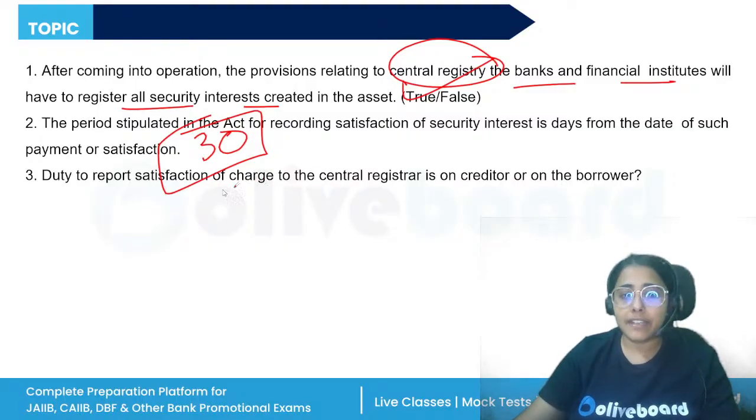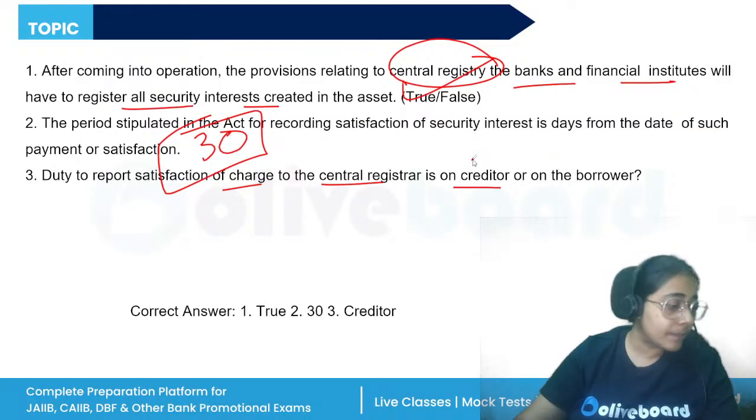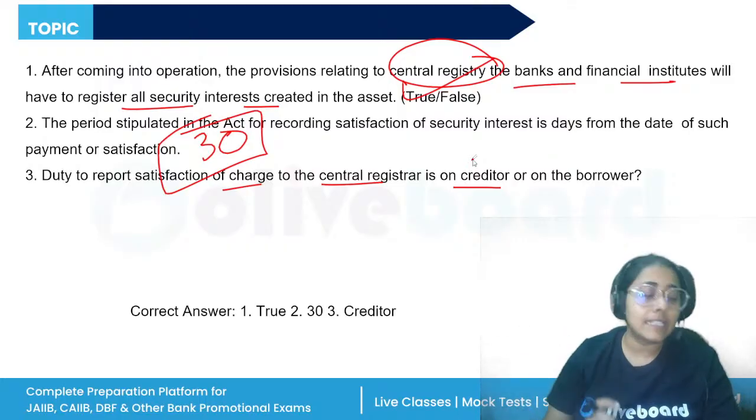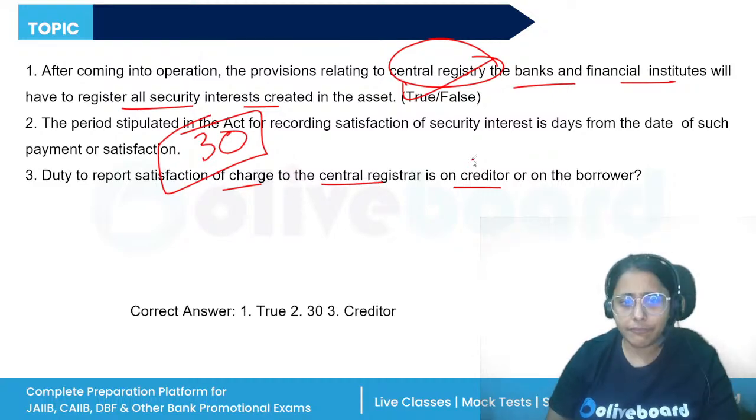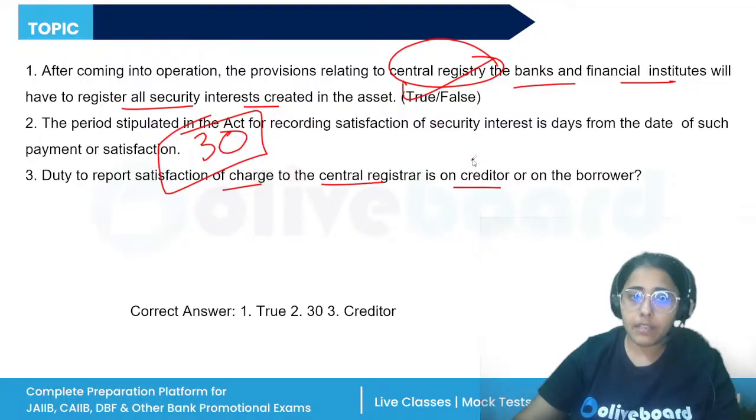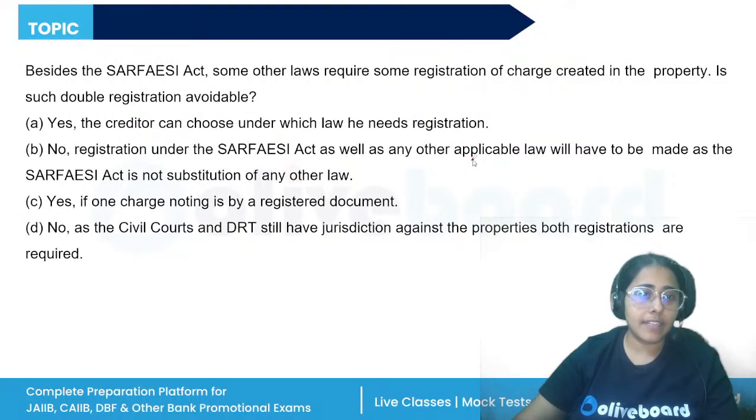Duty to report satisfaction of charge to the central registrar is on the creditor or the borrower. It is on the creditor. And if the borrower does not get it, still the penalty liability will come to the creditor. The creditor will make the application, and if they have to pay any fee, that they can recover from the borrower. But the duty is of the creditor.